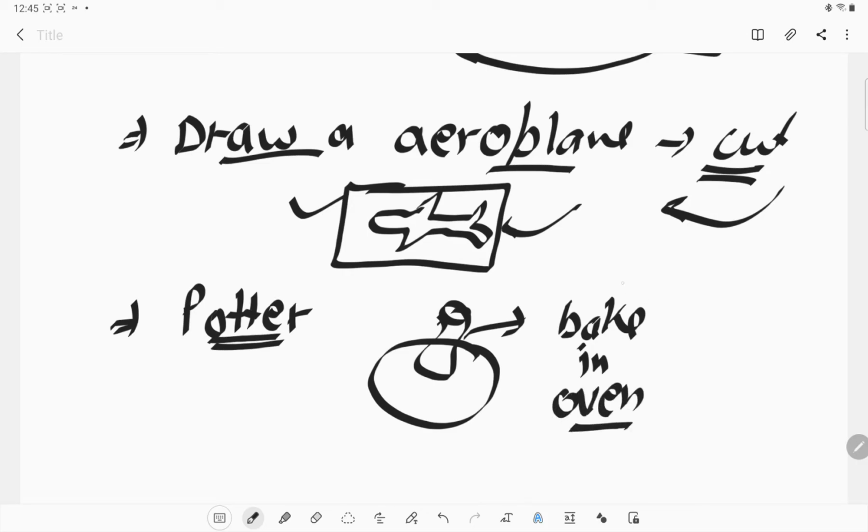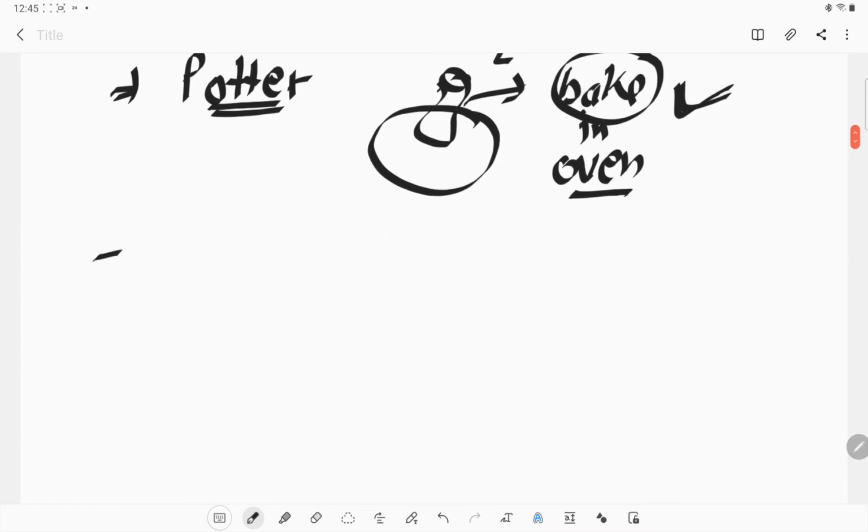After that baking, the potter cannot use that pot again to change its shape. After baking the pot will stay the same, the size will be the same, we cannot use it again and again. So this is also an example of a non-reversible one.